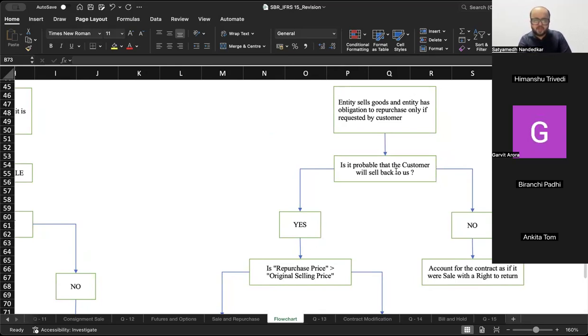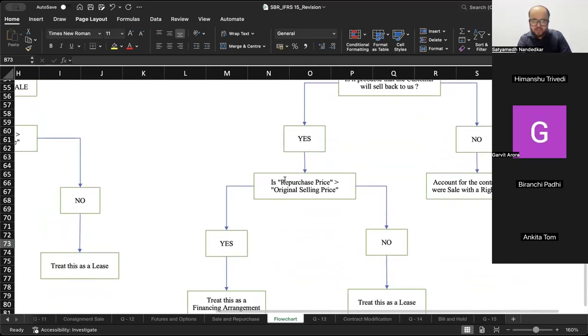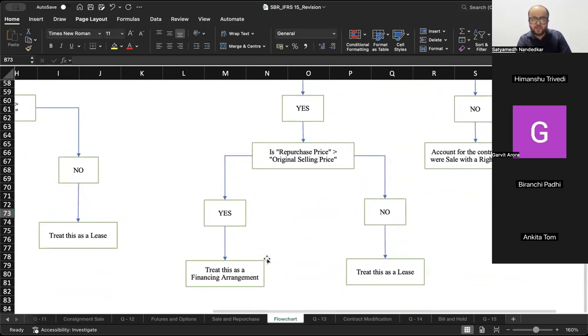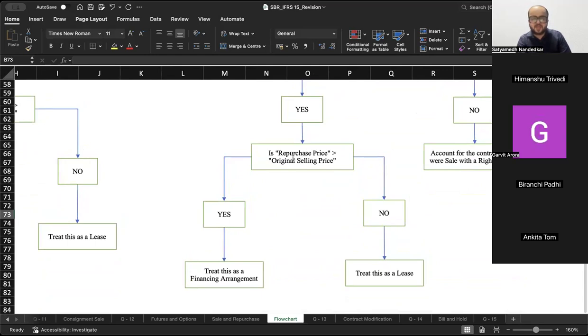Is it probable that the customer will sell back to us? If the answer is yes, then check: is the repurchase price greater than the original selling price? If yes, treat this as a financing arrangement. If the answer is no, treat this as a lease.